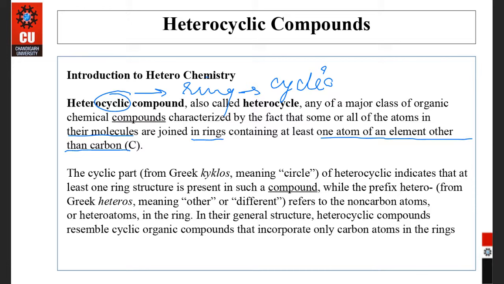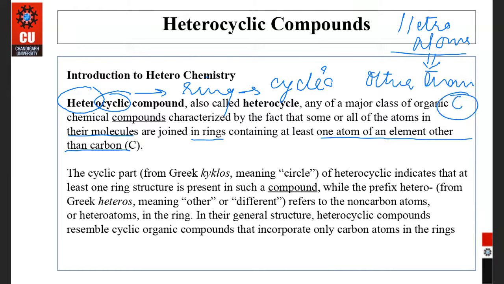And the second word is hetero. Hetero means the heteroatoms. Heteroatoms are atoms other than carbon.